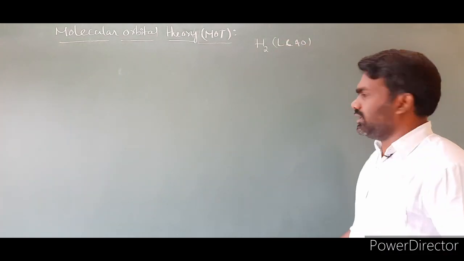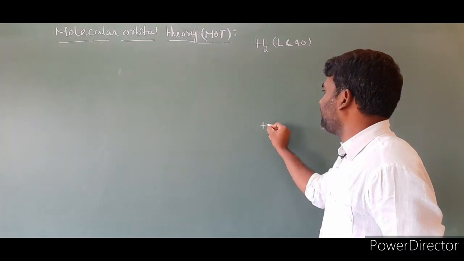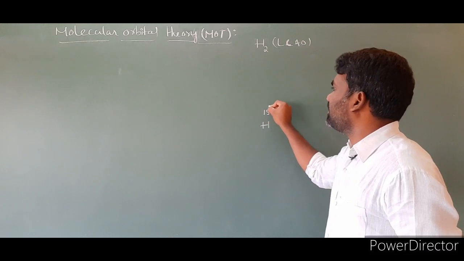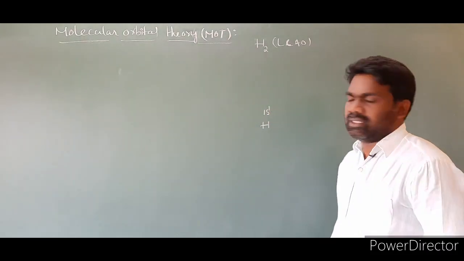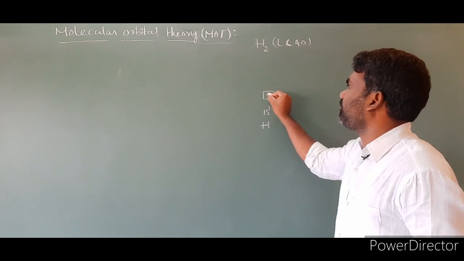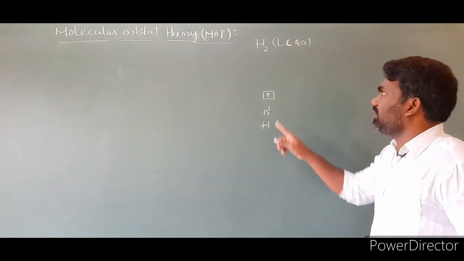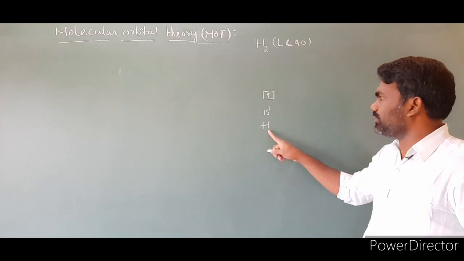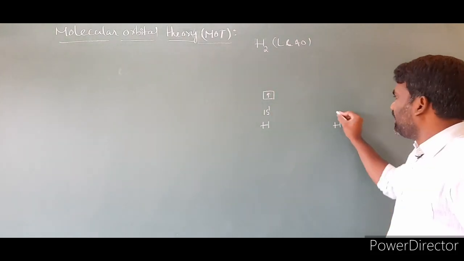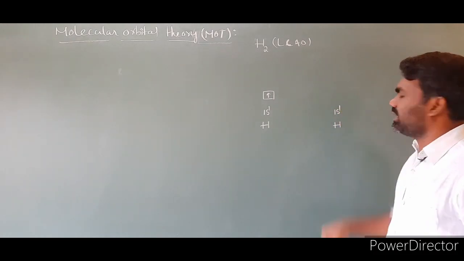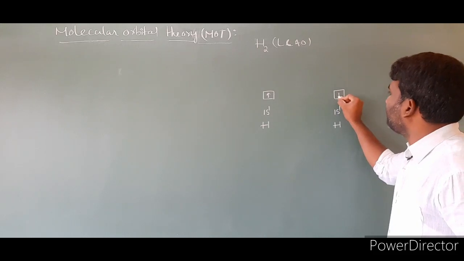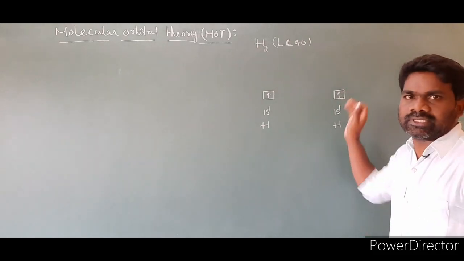Now first I am taking a hydrogen atom. This is one hydrogen atom, and its electron configuration is 1s1. I am filling this electron in an orbital diagram. So this is the electron I filled. Then I am taking another hydrogen here. Its electron configuration is also 1s1, and this is its orbital diagram.